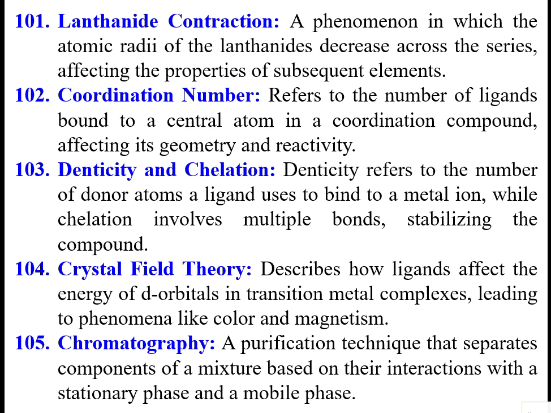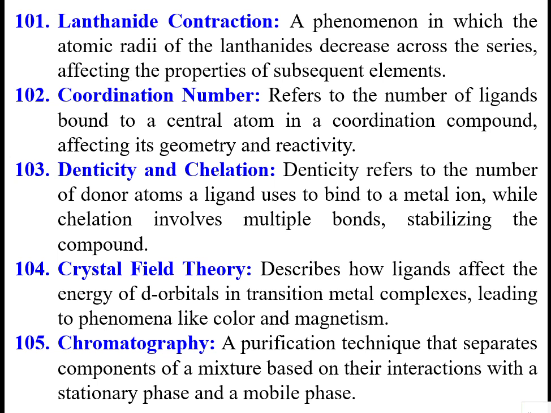Coordination number refers to the number of ligands bound to the central atom of a coordination compound, affecting its geometry and reactivity. Denticity and chelation: denticity refers to the number of donor atoms a ligand uses to bind to a metal ion, while chelation involves multiple bonds stabilizing the compound.